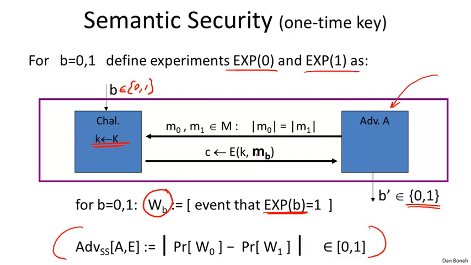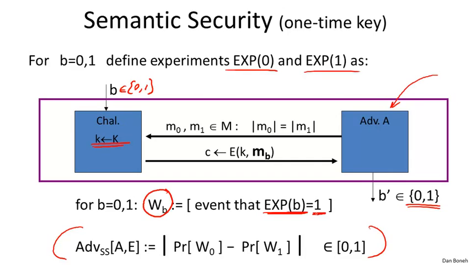Now, we're just interested in whether the adversary outputs 1 or not in these experiments. If in both experiments the adversary outputs 1 with the same probability, that means the adversary wasn't able to distinguish the two experiments. Experiment 0 basically looks to the adversary the same as experiment 1, because in both cases it outputs 1 with the same probability. However, if the adversary is able to output 1 in one experiment with significantly different probability than in the other experiment, then the adversary was actually able to distinguish the two experiments.